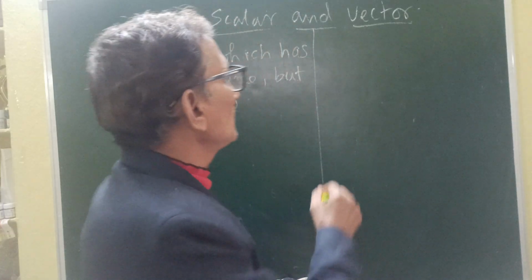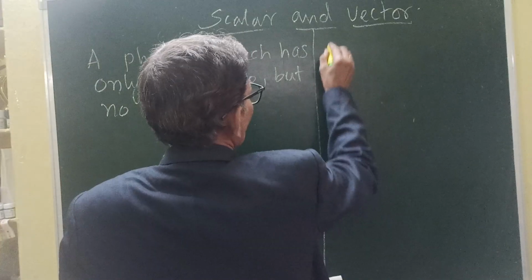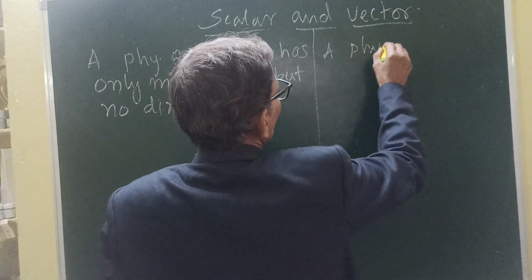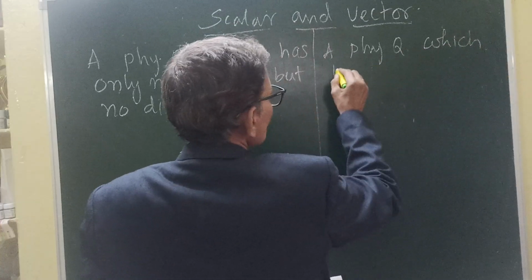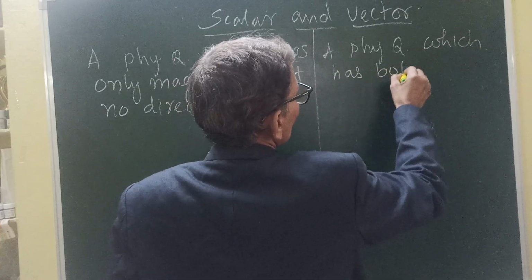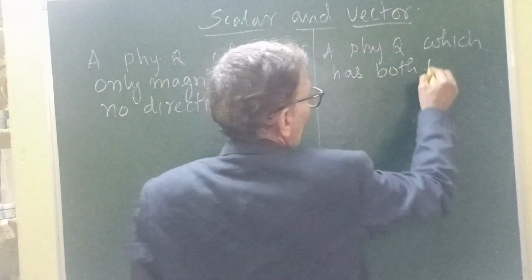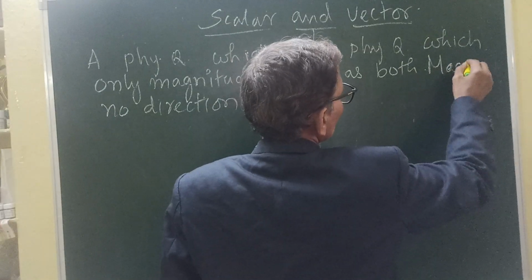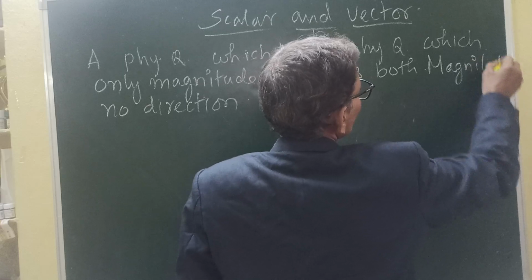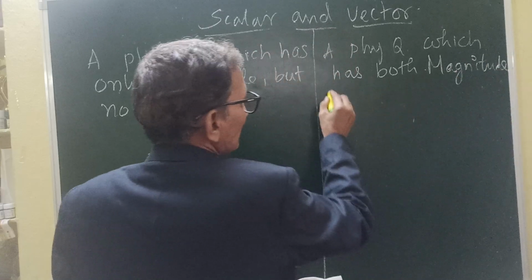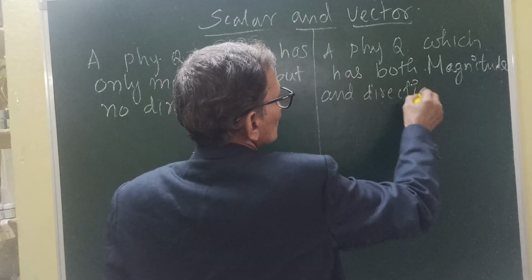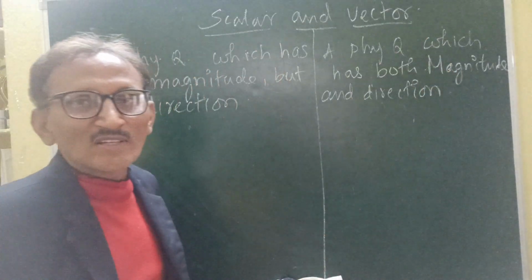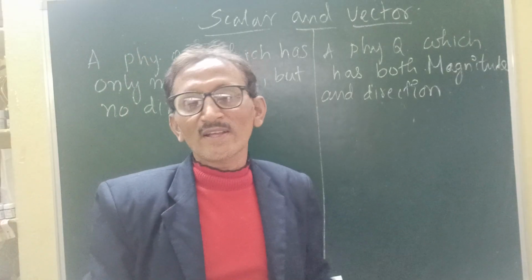Now if you come to the vector quantity, a physical quantity which has both magnitude and direction. Direction also. Here we are calling it a vector quantity. It has both magnitude and direction.